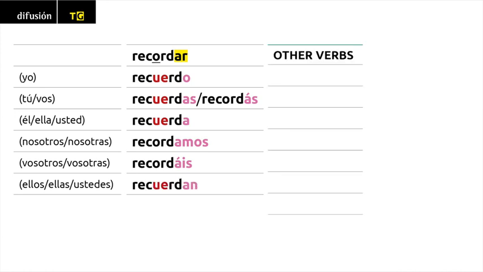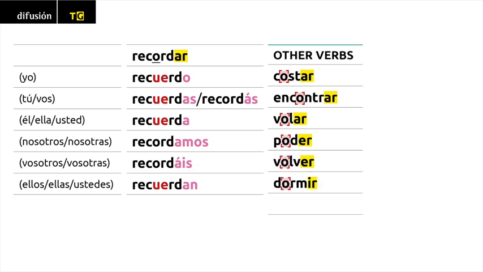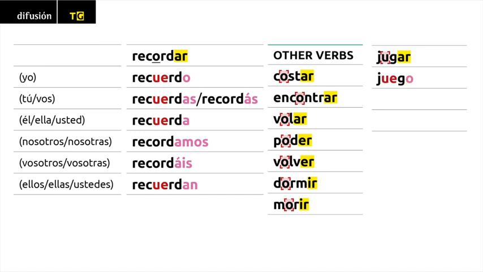Other verbs. Costar, encontrar, volar, poder, volver, dormir, morir. Jugar. Yo juego, tú juegas.